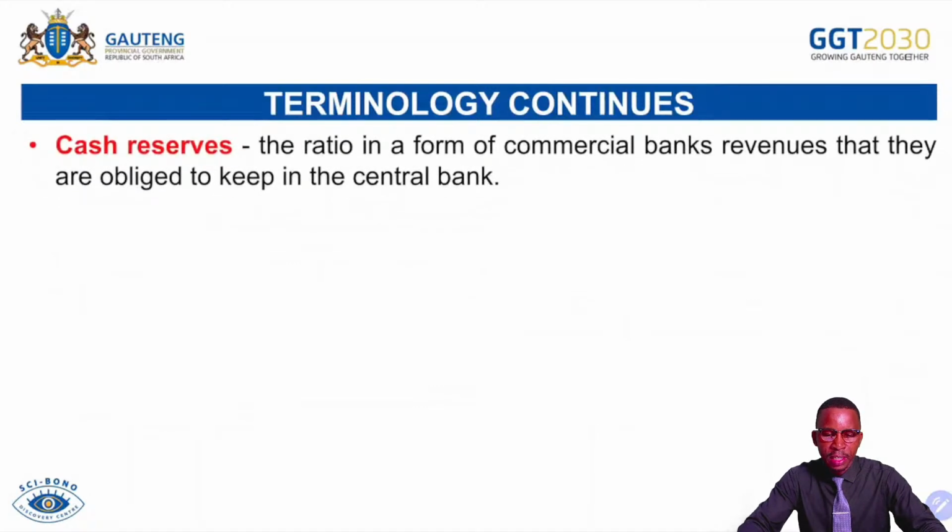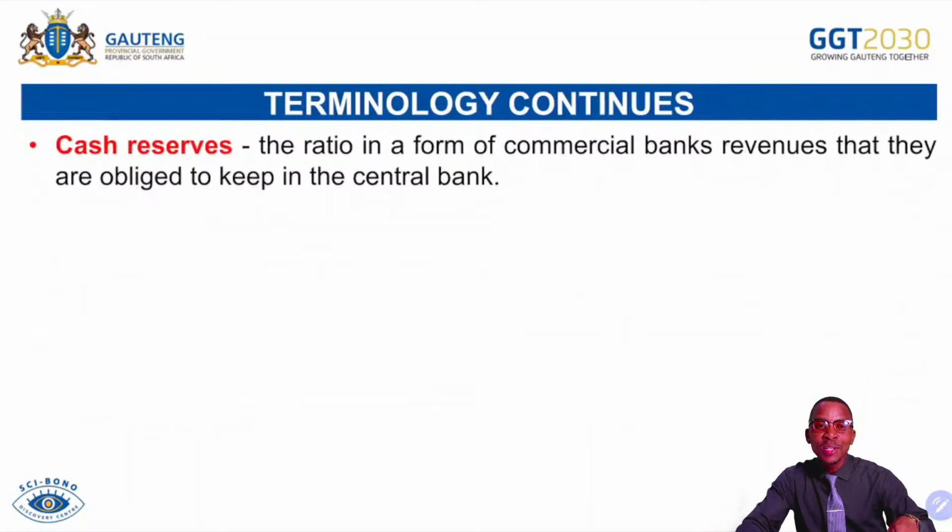The cash reserves. This is the ratio of commercial banks' revenues that they are obliged to keep in the central bank. In other definition, we can say cash reserves or reserve requirement ratio is the ratio on revenue that commercial banks must hold on to. Why do we have such? The commercial banks must hold a certain reserve, which in South Africa currently is 2.5%, to prevent having too much money supply in the economy, to prevent high levels of inflation, and also to safeguard against future uncertainty that can occur in the banking system.